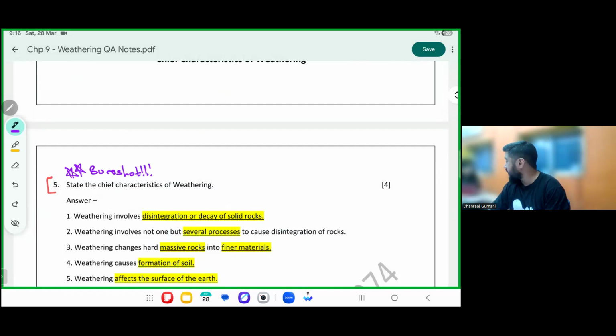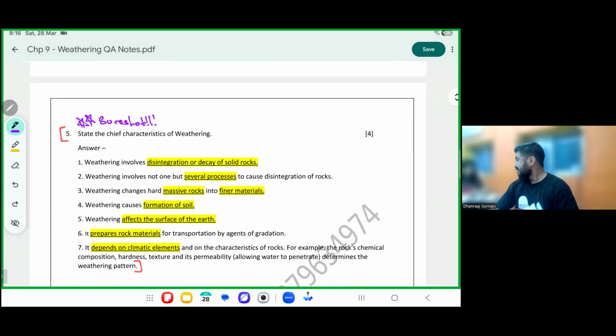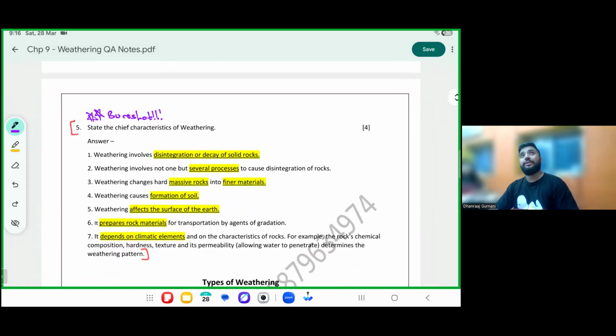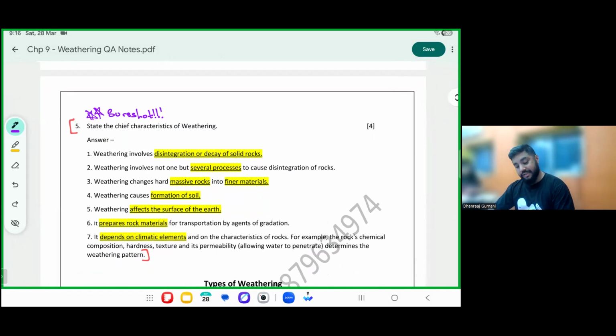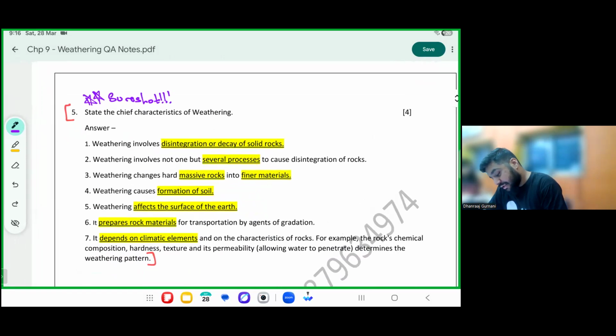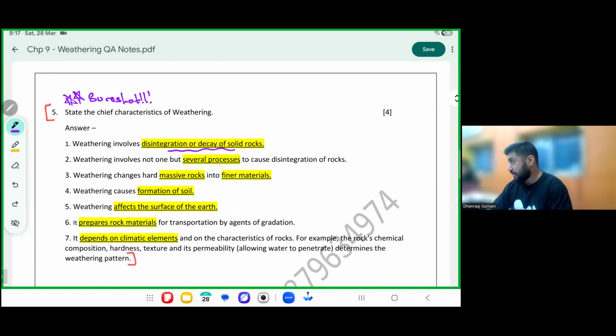Nivan is taking a very big risk by giving two sure shots and two back-to-back answers. Weathering has the following characteristics. It involves disintegration or decay of solid rocks. Put an R. This is a repeated point. It was there in the meaning also.